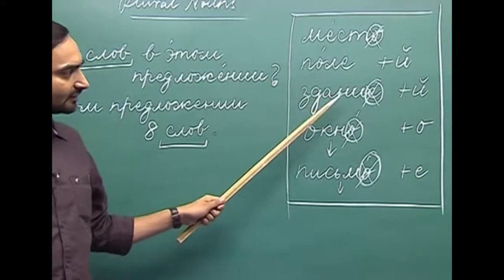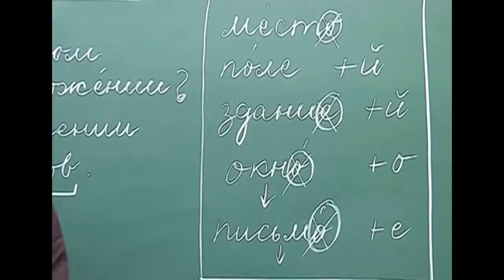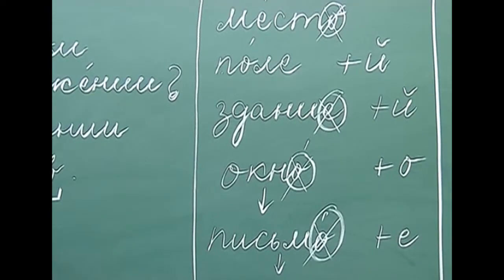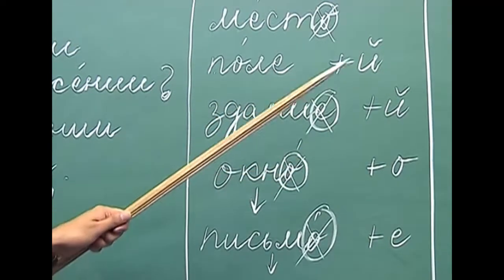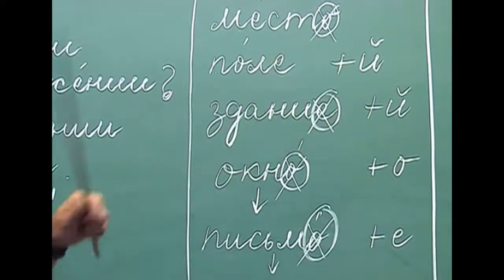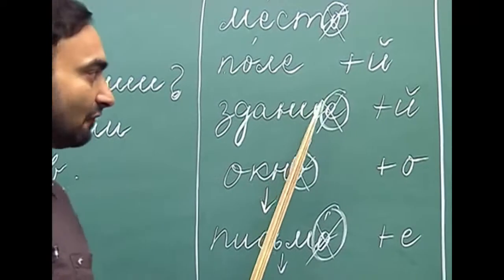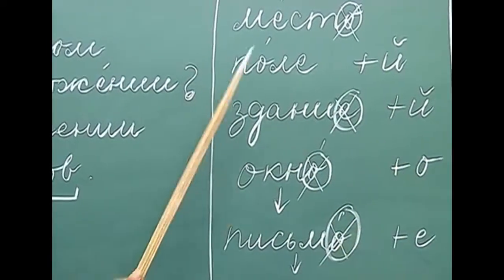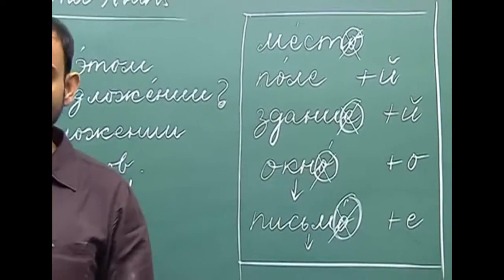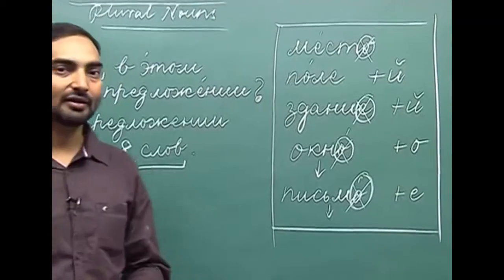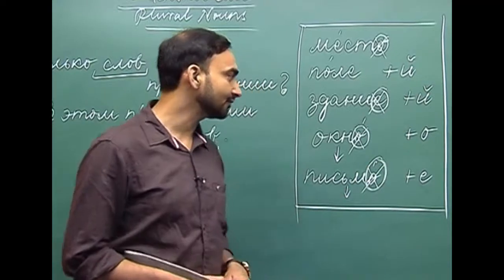The next ending is ie ending. For example, zdanye, zadanye, pridlashenie, uprashnenie, and so on. So, how do we decline the nouns with ie ending in the genitive plural? We replace the ending ye with e kratke. So, zdanye genitive plural will be zdani with e kratke ending. Similarly, uprashnenie would be uprashneni again with e kratke ending.